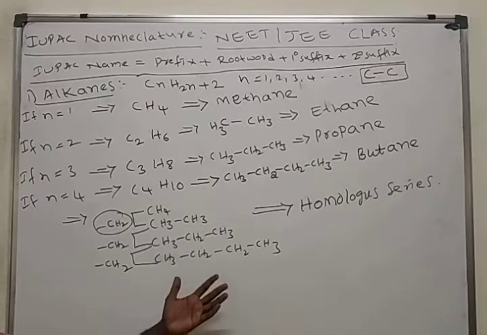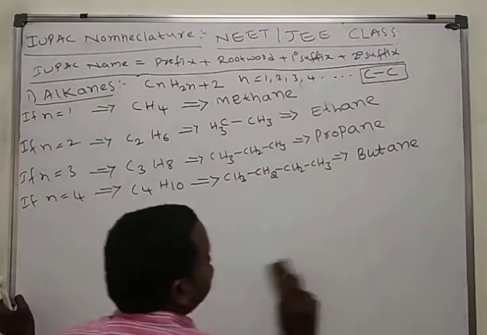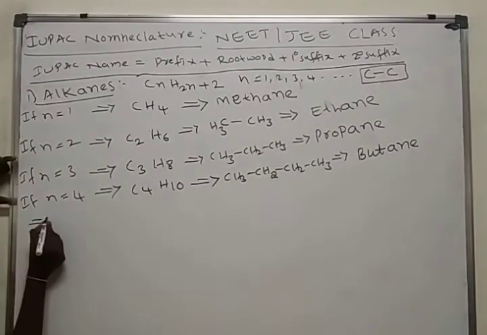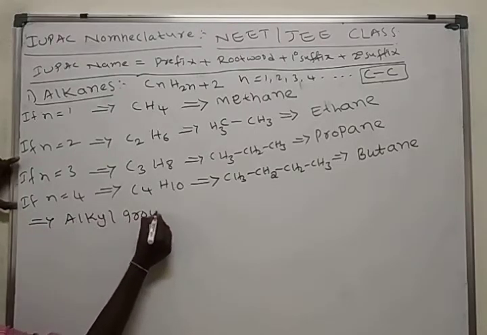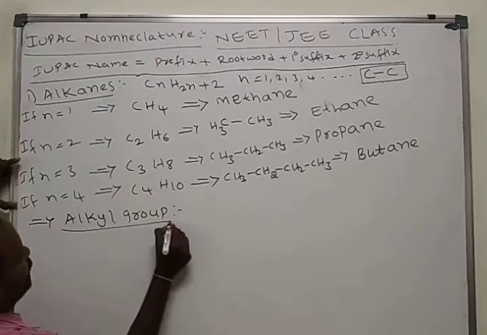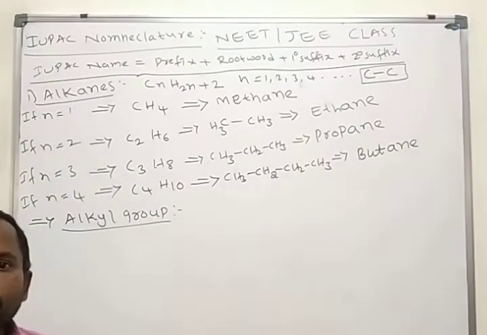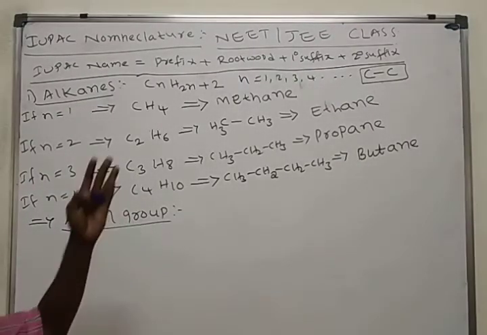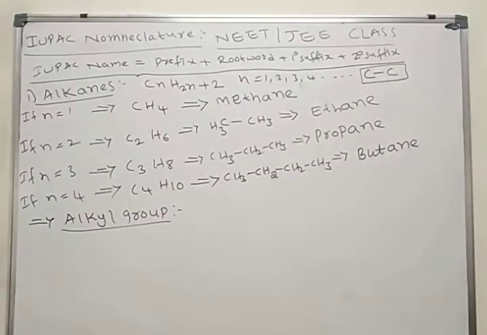Then in combination, alkyl group. What is the meaning of alkyl group? When we remove one hydrogen from alkane, then we get one group. That group we call as alkyl group.